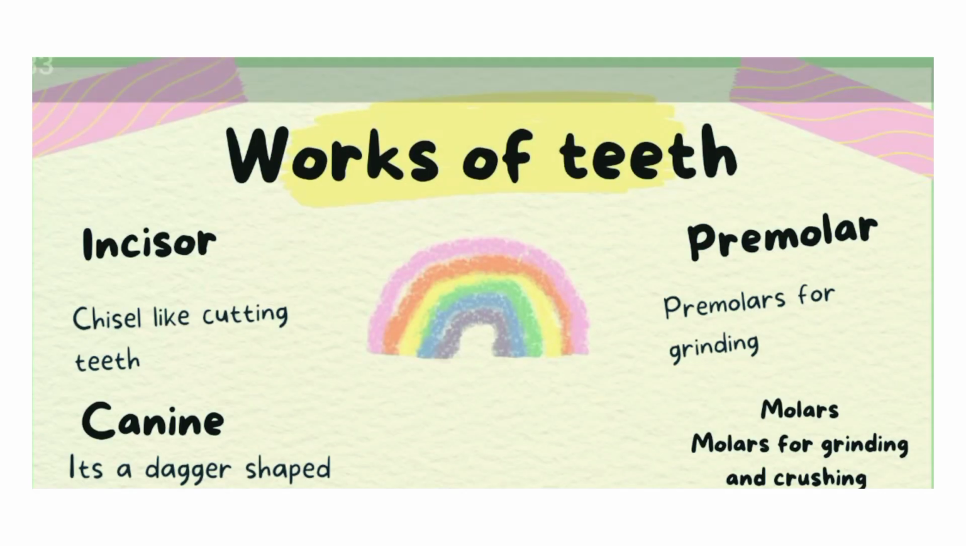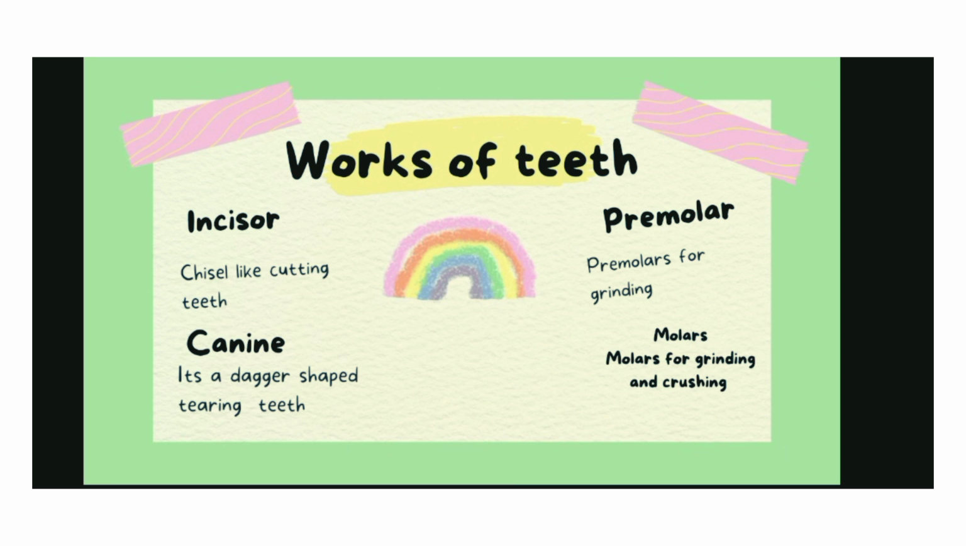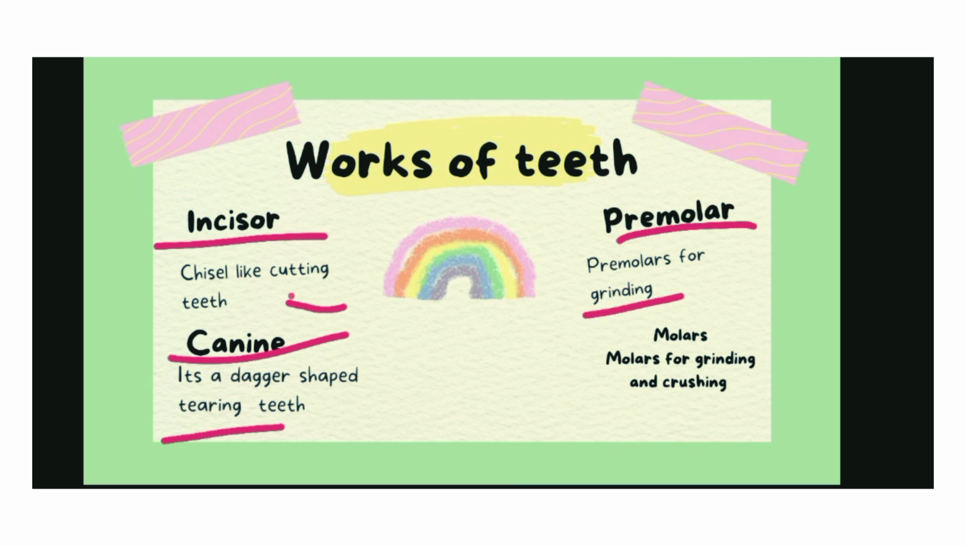Then the work of teeth. The four different teeth work differently. The incisor is chisel like and helps in cutting the food particles. The canine is dagger shaped and helps in tearing the food. The premolar is usually used for grinding the food particles. Molars are for grinding and crushing both. So what are the works? Incisor for cutting, canine for tearing, premolar for grinding, and molars for both grinding and crushing.